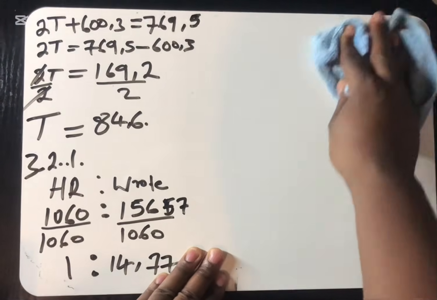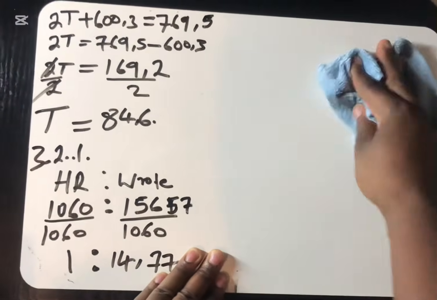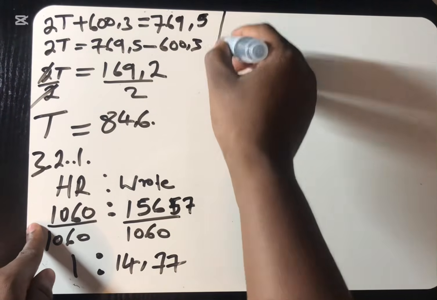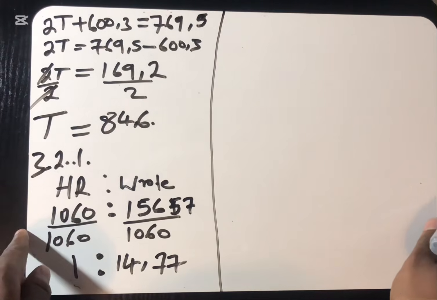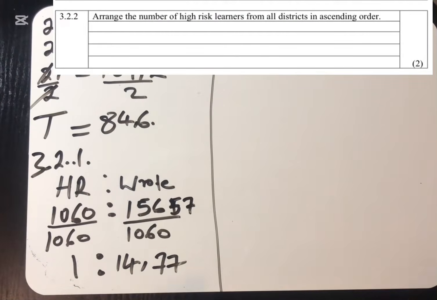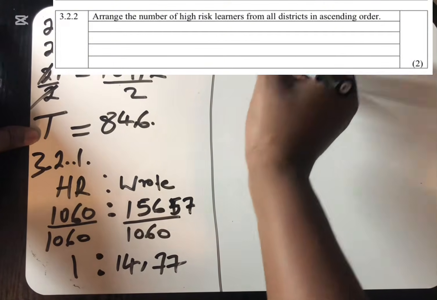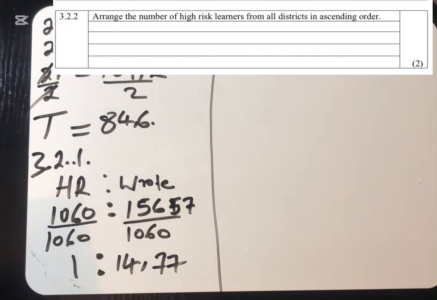As we move along to the next question, the next question is going to be 3.2.2. It says arrange the number of high-risk learners from all the districts in ascending order.